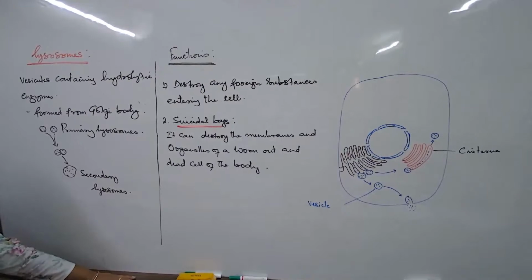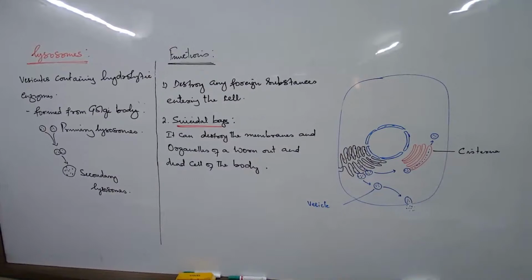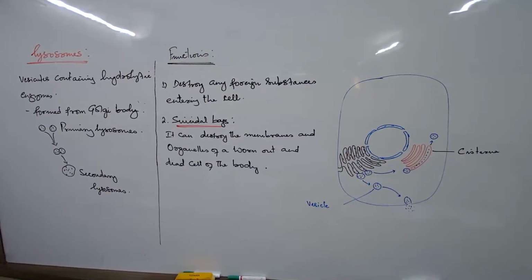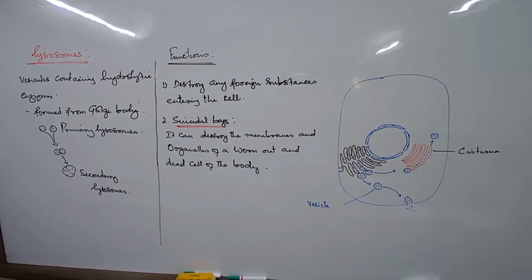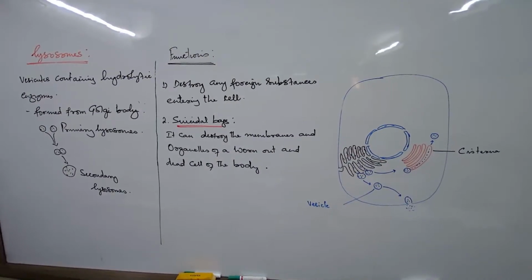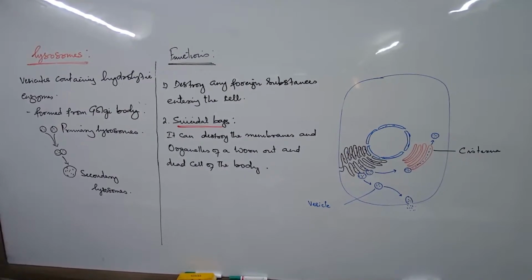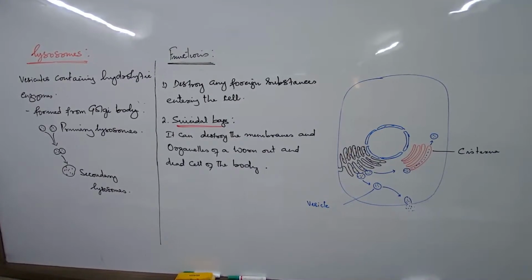What is a suicidal bag? Suppose I talk about a cell which is functional, but after a particular period of time, its functional ability is lost. Every cell in our body basically has a lifespan. Certain cells would live for a few weeks, certain cells for a few months, and certain cells for years. So in a year or a couple of years, they get replaced.